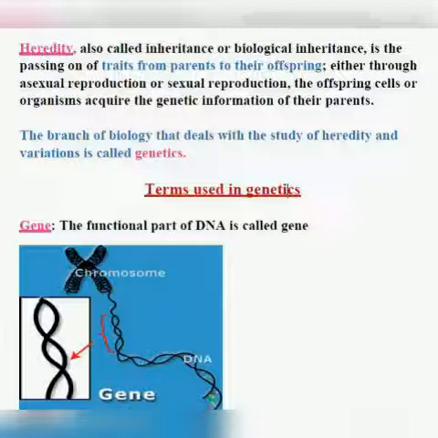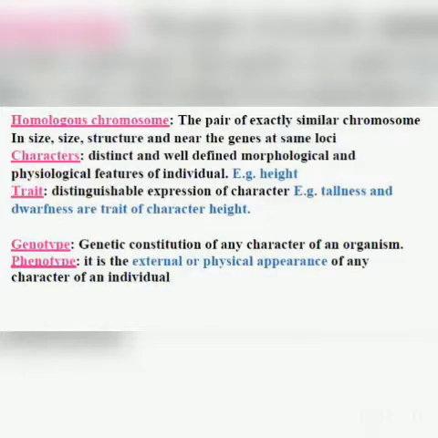Now homologous chromosomes, I have told you this before also. They are a pair of exactly similar chromosomes in size and structure, and the genes are present at the same loci, or you can say at the same place. I hope it is clear to everyone.